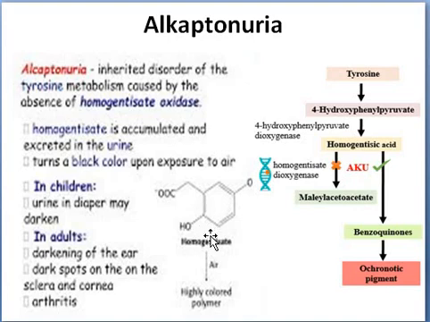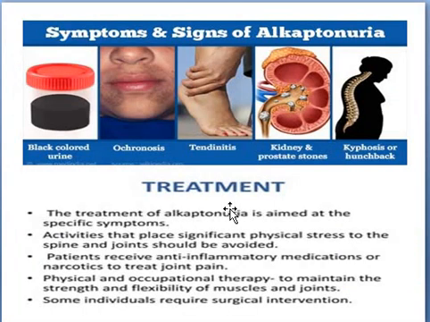That homogentisic acid gets oxidized into black color. Therefore, the patient's urine turns black after exposure to the oxidation process. So the normal sign and symptom for alkaptonuria is black urine: when fresh it will be normal and turns black after exposure to oxidation.